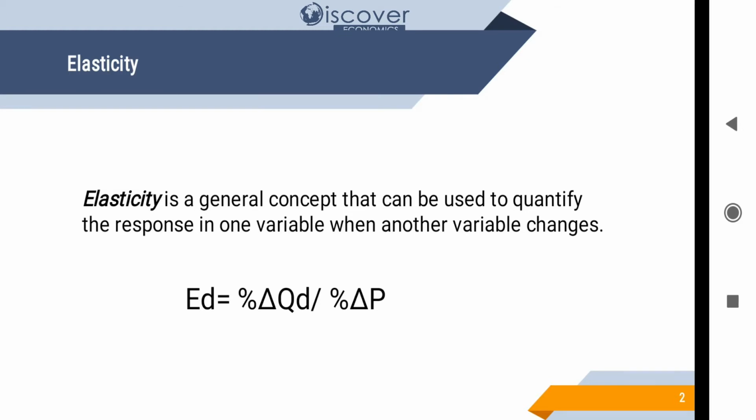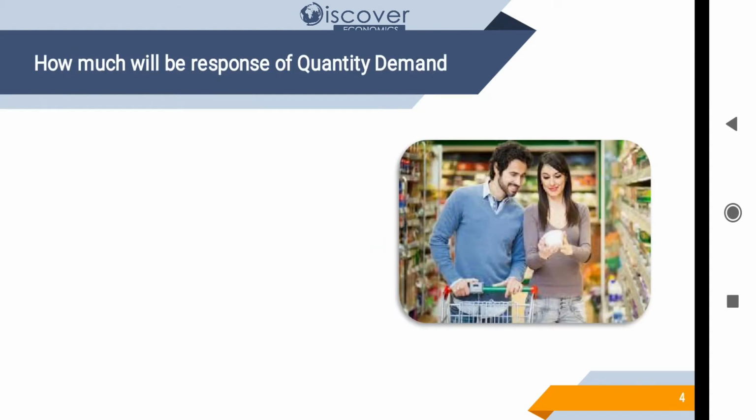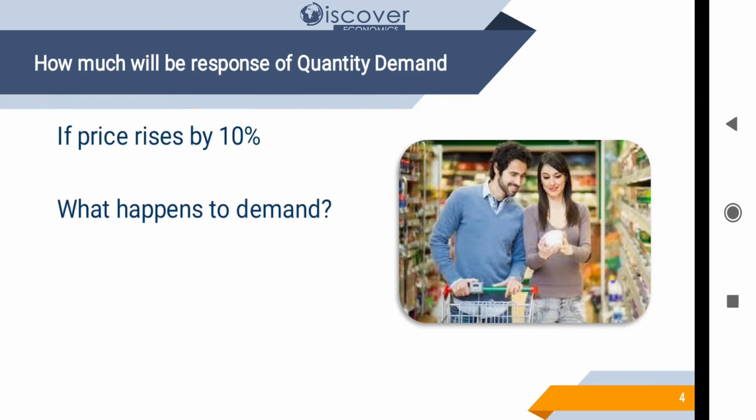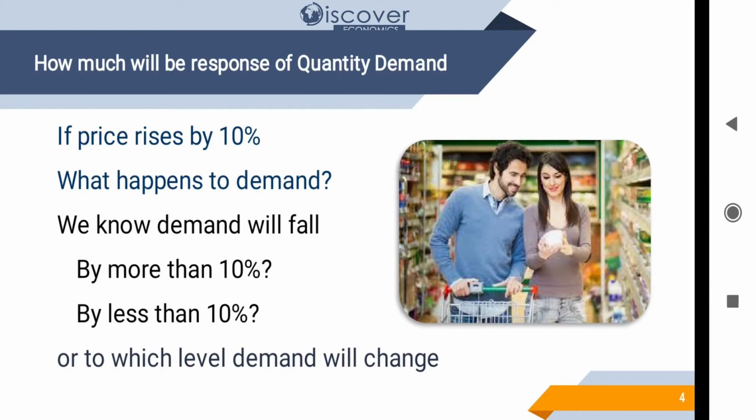As we know, quantity demand has a negative relationship with price, so if price increases, definitely quantity demand is supposed to decrease. But how much will it decrease? For example, if price is increasing by 10%, what will happen to the quantity demand? Whether it is going to fall by more than 10%, less than 10%, or will remain unchanged, to what extent or to what level will it change? So we are going to see the response of quantity demand if price increases or decreases.